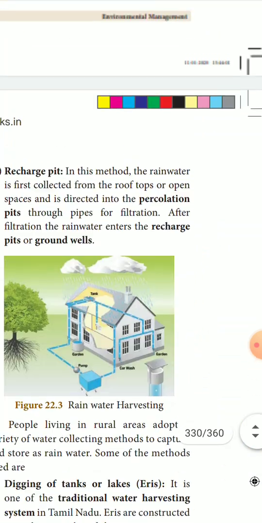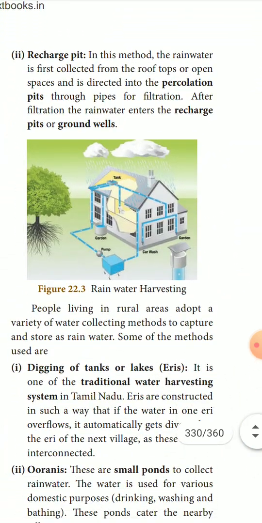So next, the recharge pit. In this method, the rainwater is first collected from the rooftops or open spaces and is directed into the percolation pits through pipes for filtration. From there it will be connected to the pits where it is stored through pipes for filtration. After filtration, the rainwater enters the recharge pits or the ground levels.